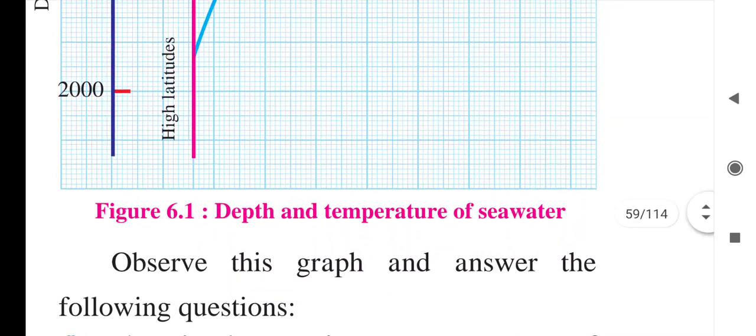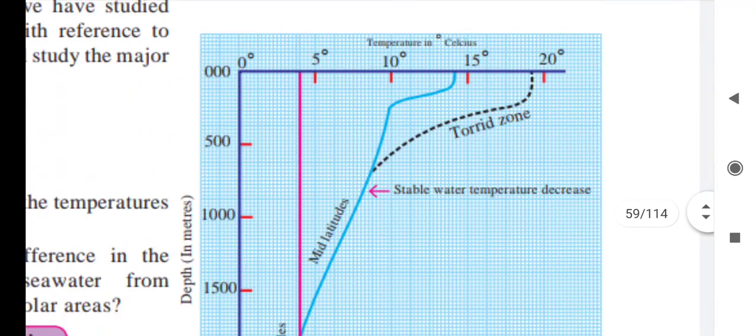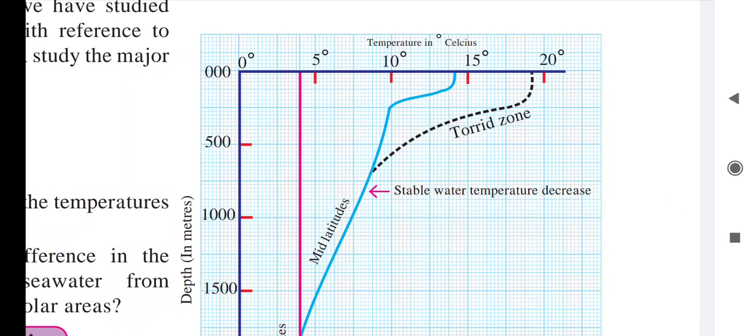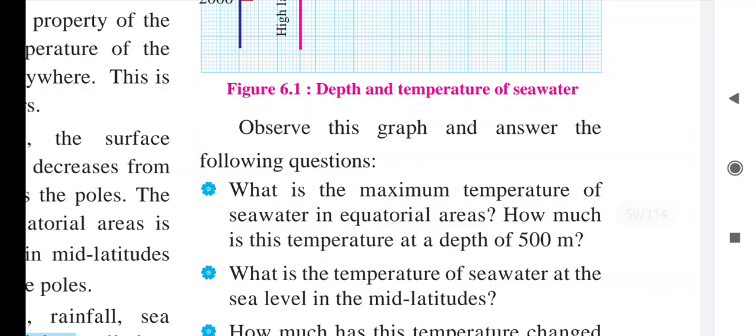So see children, you have to observe this graph, study this graph carefully, and whatever questions are asked, you have to answer. What is the maximum temperature of seawater in the equatorial areas? How much is the temperature at the depth of 500 meter? So that is the first question.